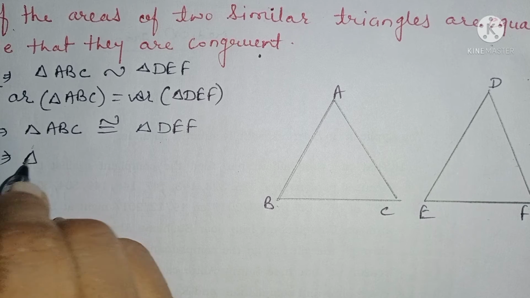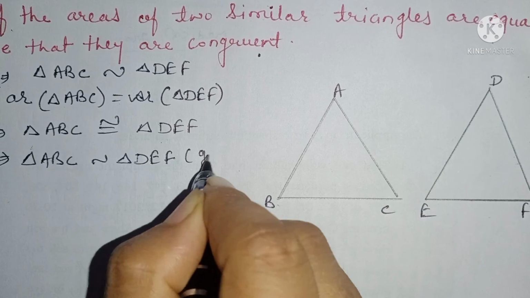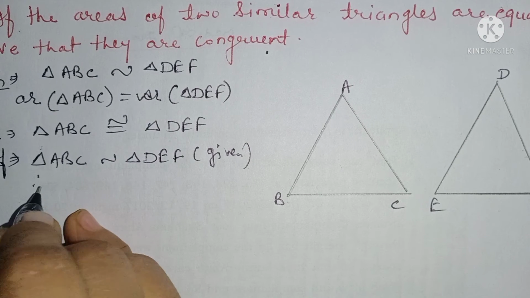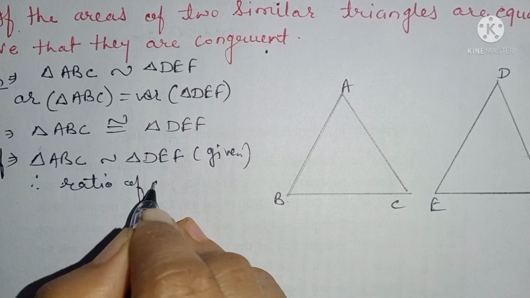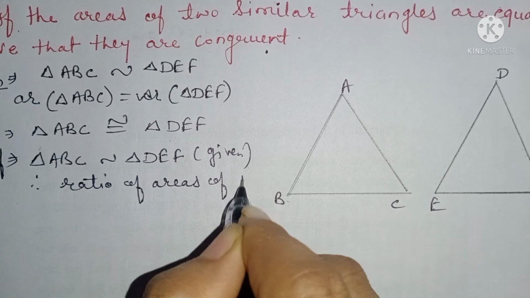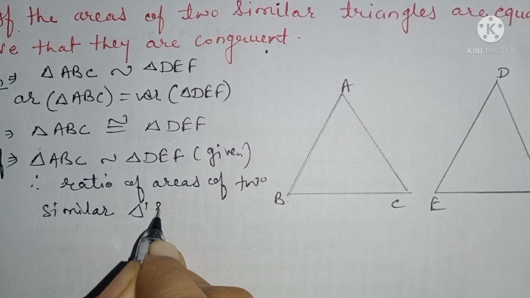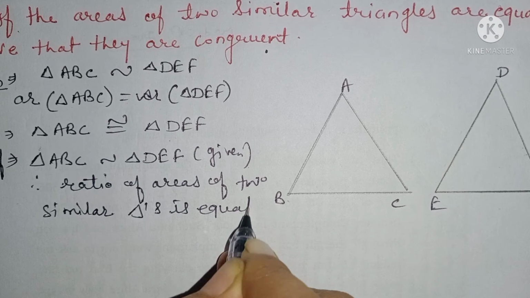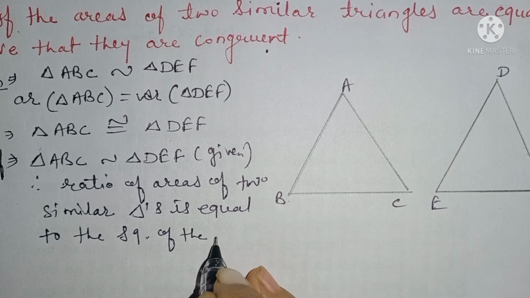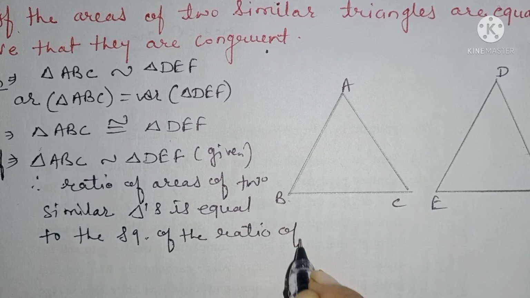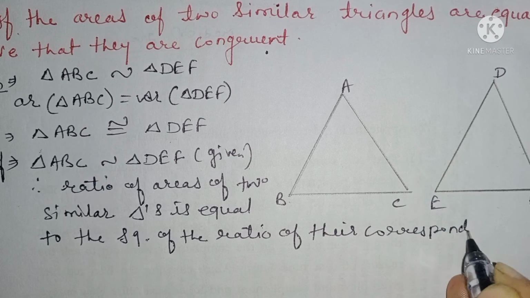Now it is given that triangle ABC is similar to triangle DEF. This is given, right? Therefore, you know that by the theorem, the ratio of areas of two similar triangles is equal to the square of the ratio of their corresponding sides, right?